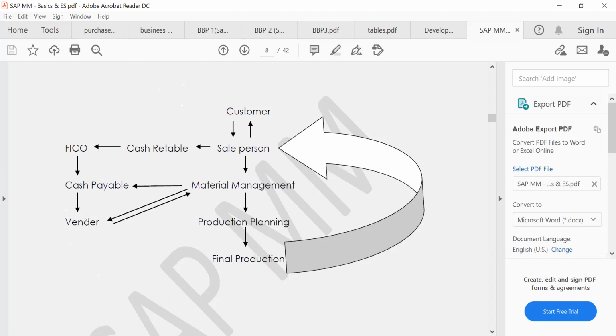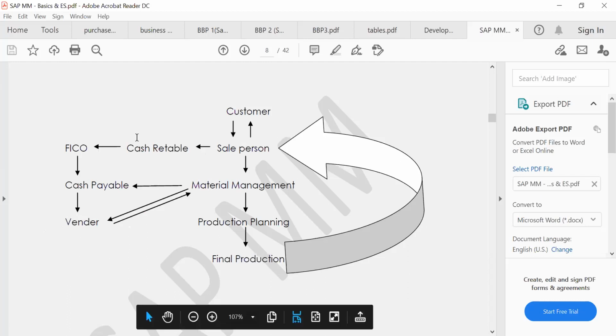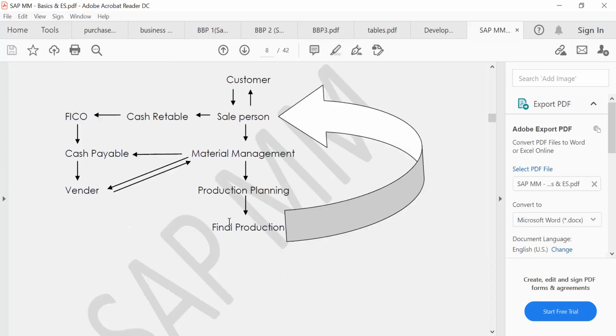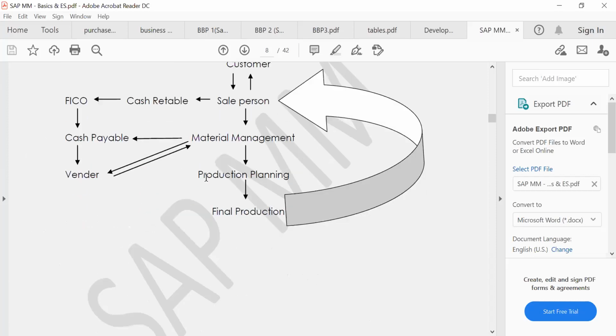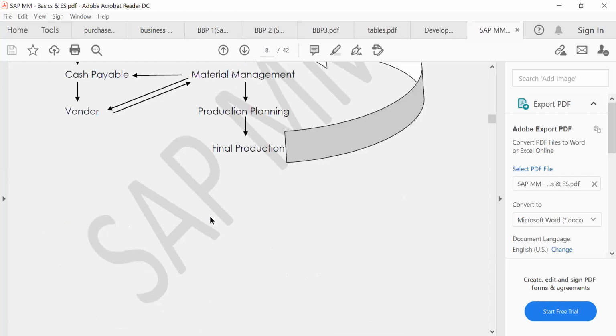So once we finalize the vendor, we will raise the purchase order to the vendor, and then the vendor will give goods to us, or else he will directly send it to the customer, depending upon our business. With third party procurement, the vendor will directly send it to the customer, or else he will send it to us and we will send it to the customer. And the finance department will pay the vendor. Okay, this is how it lands in the P2P cycle, the procure to pay cycle. We are procuring.